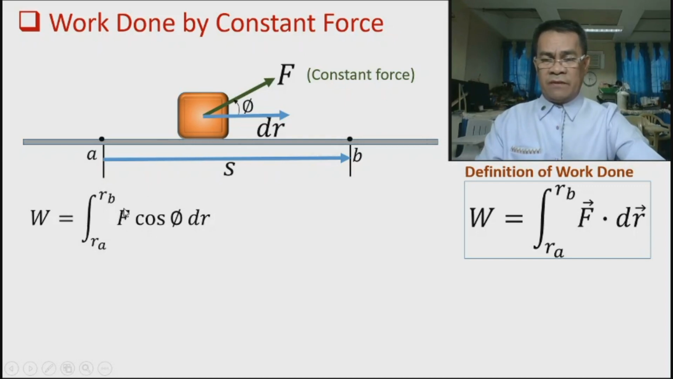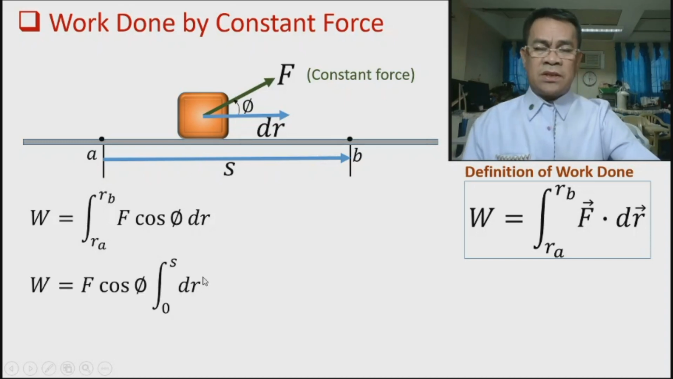Now take note that the force is constant. So therefore, it won't affect if we integrate this term because this is a constant. So we can take this out of the integral sign. Also the angle, because there is no change of force means there is no change in direction also. It was assumed to be the same. So therefore, F cosine P is a kind of constant, so we can take it out.